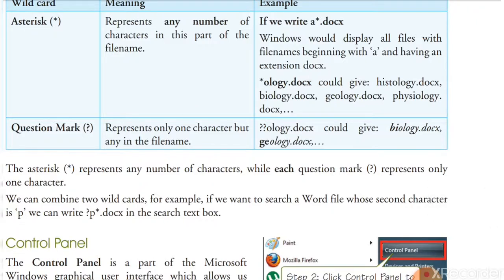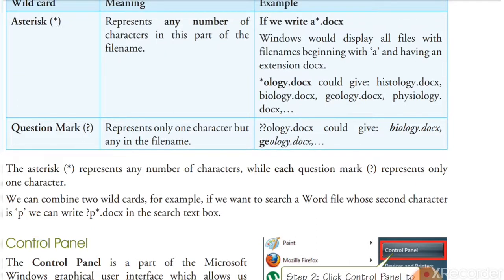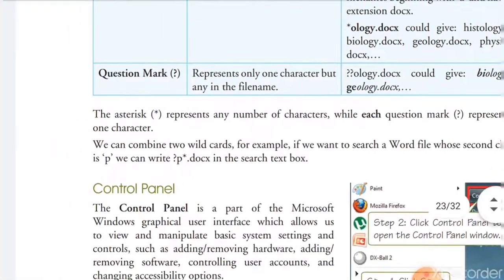Histology will not be shown in the first 2 question marks, because here you have used 2 question marks. So 2 question marks represent only 2 characters. The first 2 characters will be anything, not 3 characters, only 2 characters. So in histology, the 3rd character being anything will be N/A. I hope you understood the wildcards, asterisk and question mark.